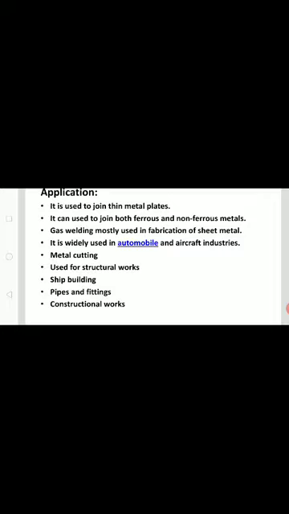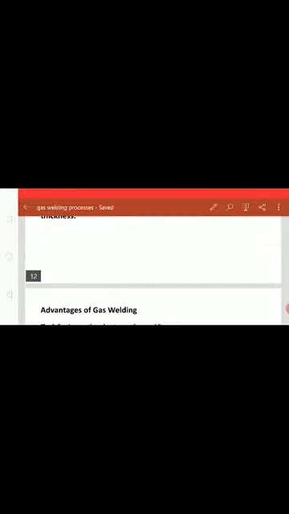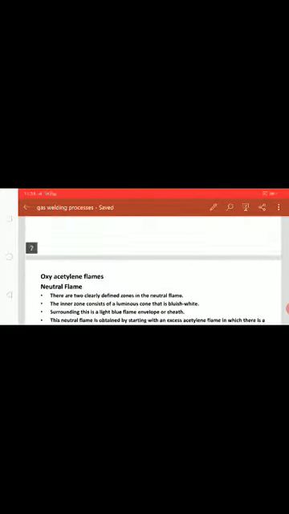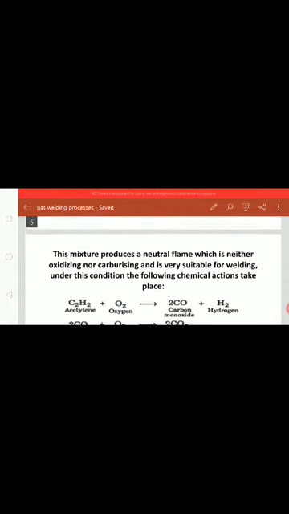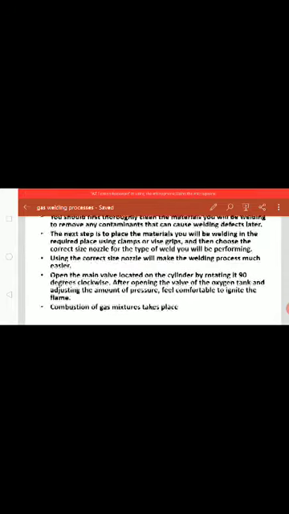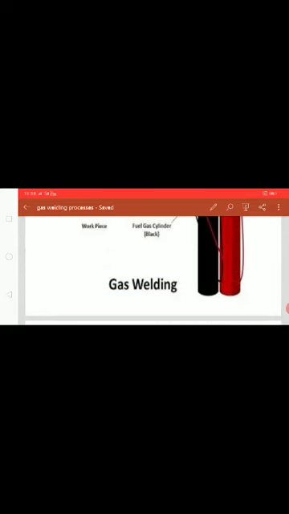Coming to the other welding, that is the air acetylene welding process. You look at the picture of oxyacetylene welding equipment used in oxyacetylene gas welding.